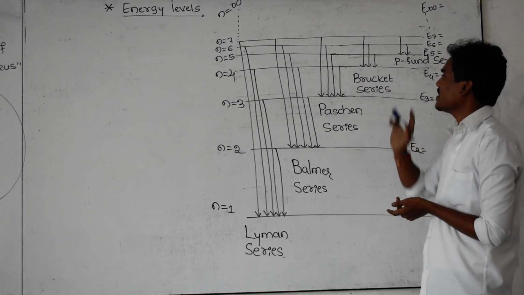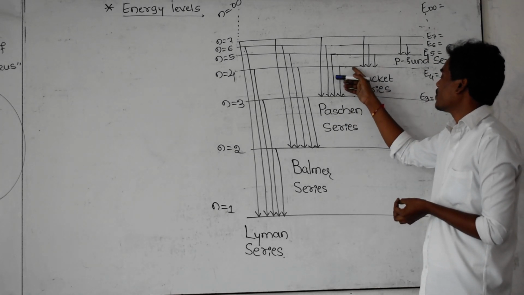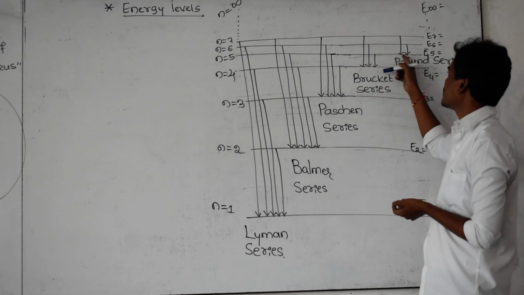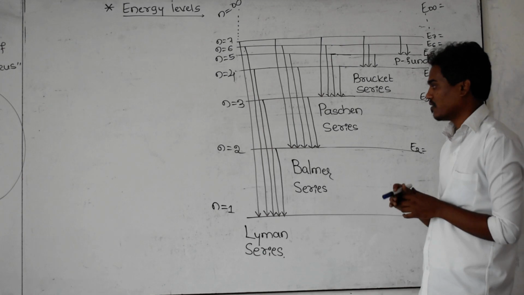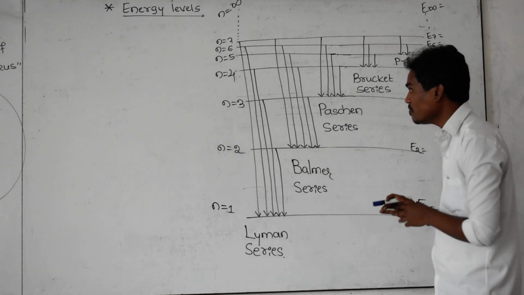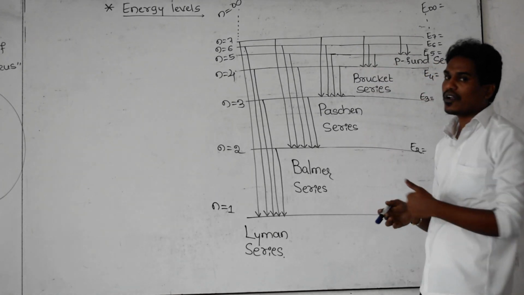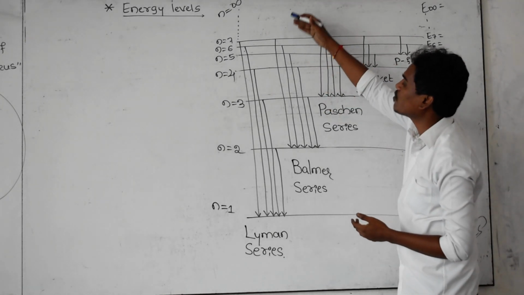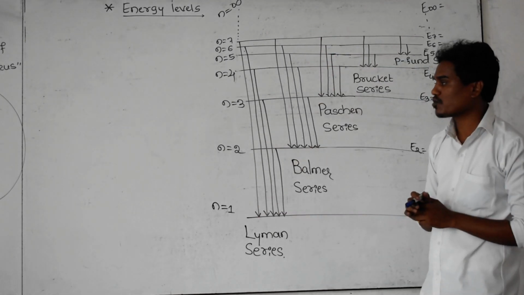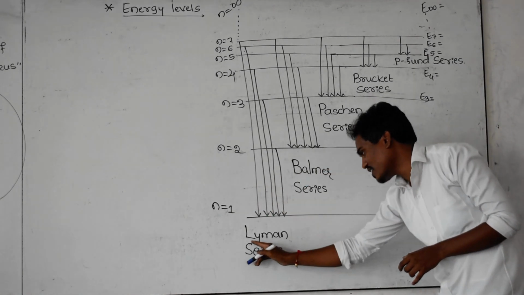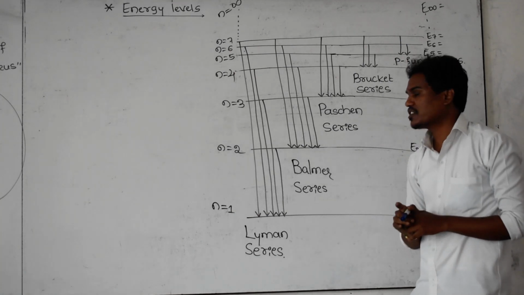Next, for the Brackett series, the ground state of these electrons is the 4th one, and for the next series, the ground state of these electrons is the 5th one. Here this is the energy level diagram. These vertical lines indicate the transition of an electron from a higher energy level to its respective ground state. Here the ground state for the electron is the first one. That's why that series is called the Lyman series.